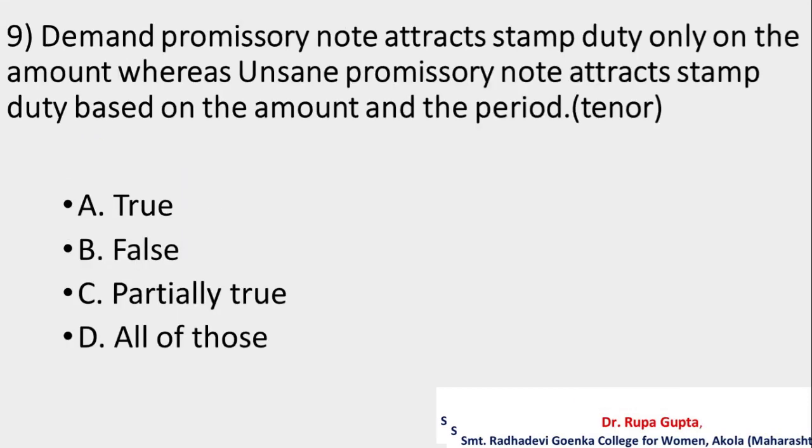Question number 9. Demand promissory note attracts stamp duty only on the amount, whereas usance promissory note attracts stamp duty based on the amount and the period. Your options are A, true, B, false, C, partially true, D, all of above. And the correct answer is A, true.